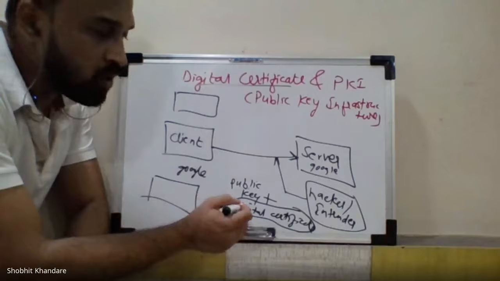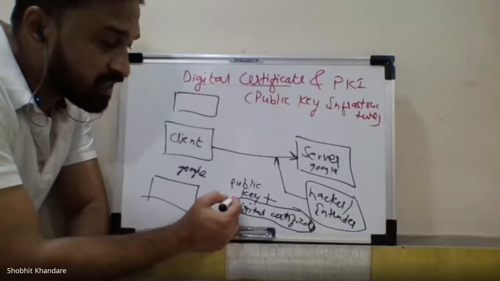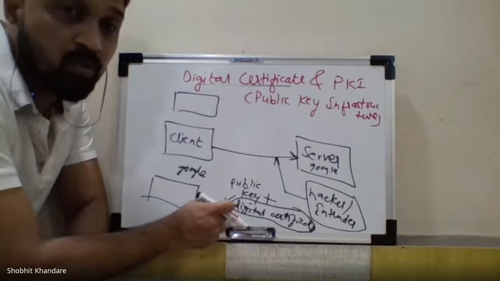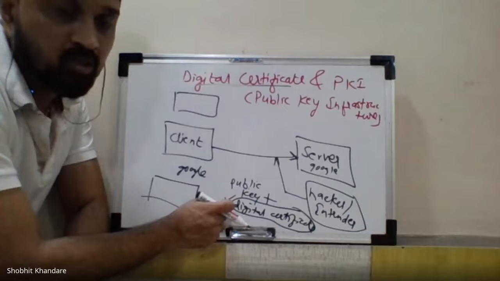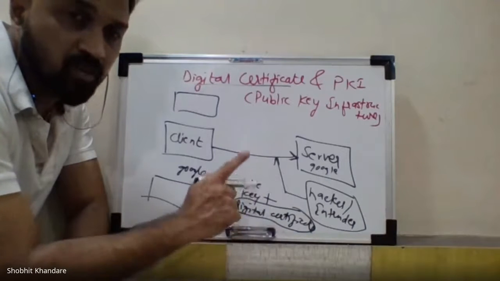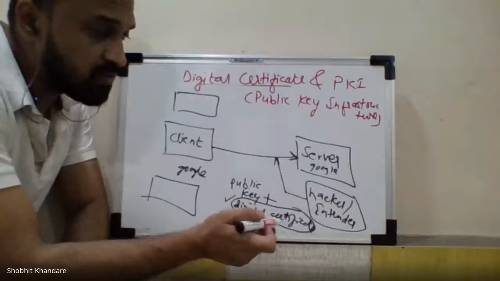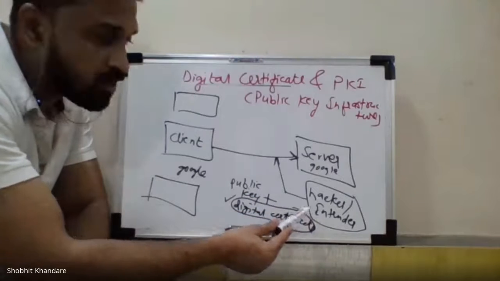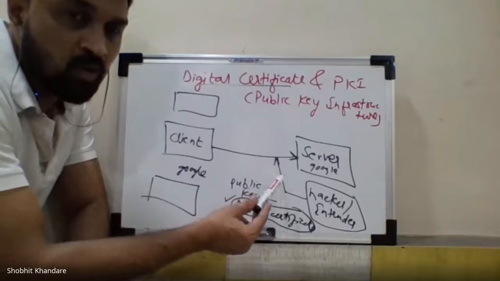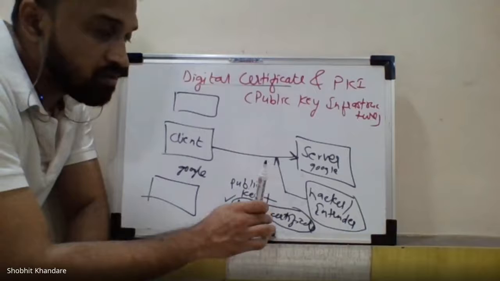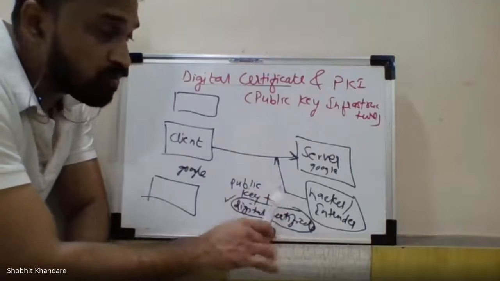Okay, so when this digital certificate is attached, we are providing more security to the data. So we are achieving integrity, we are achieving confidentiality, and we are avoiding the repudiation in which the hacker or the intruder may be able to hack the account. So we are able to stop this hacking.